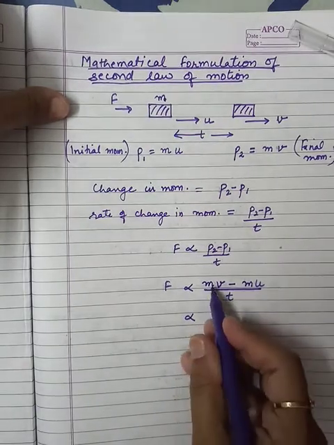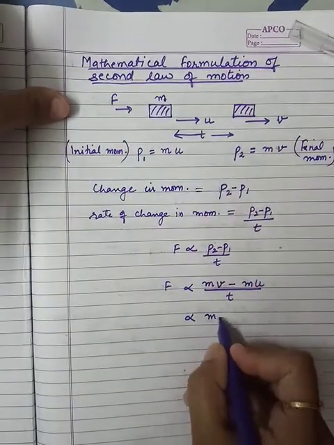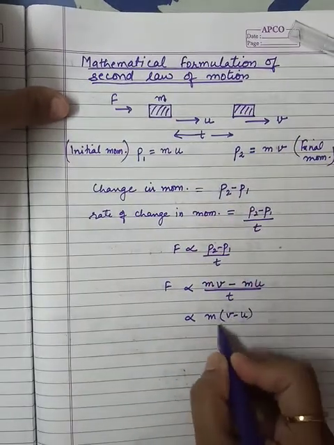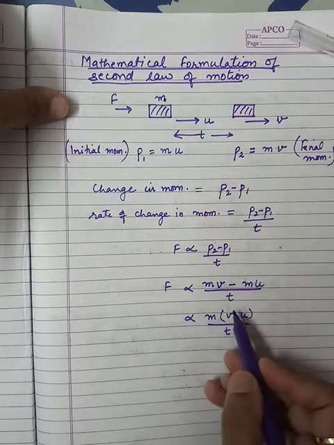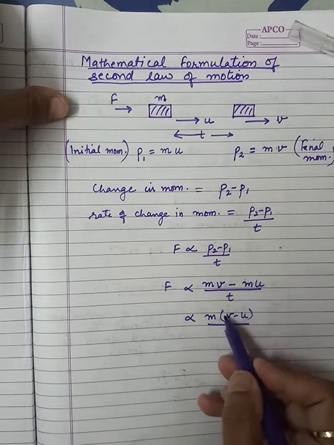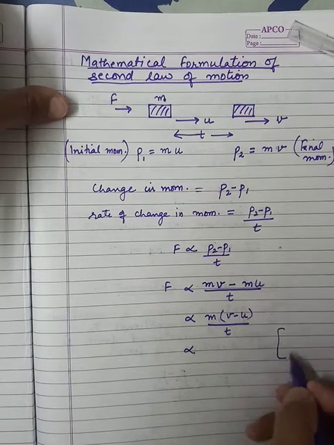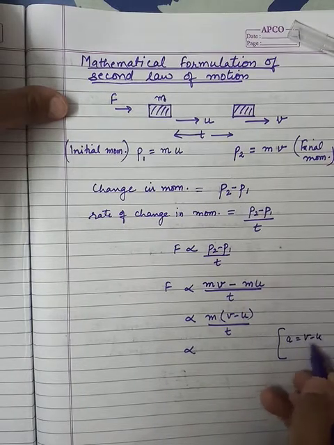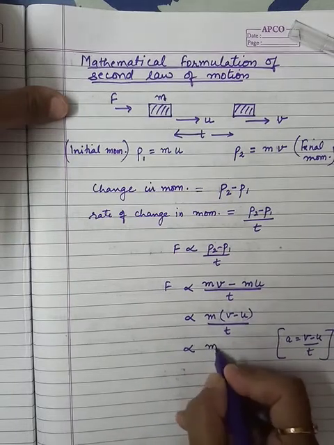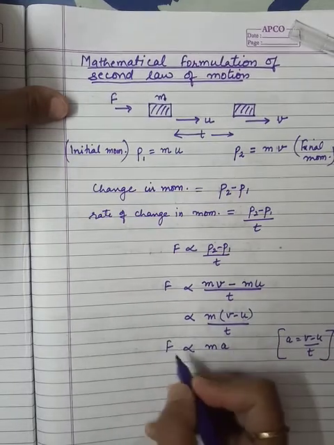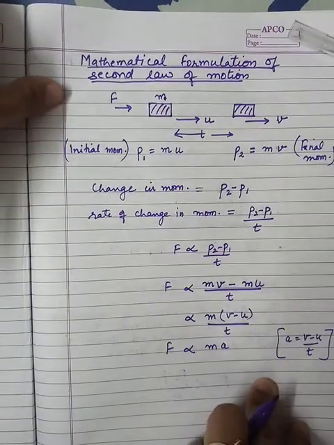Here mass m is the same because the object is the same, so m can be common, v minus u divided by t. So what is this v minus u divided by t? This is very simple. This is nothing but acceleration. So from the formula of acceleration, v minus u upon t, we can put this term as acceleration. So it will be m into a. So F is directly proportional to mass into acceleration, right?